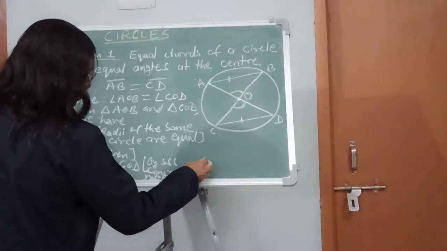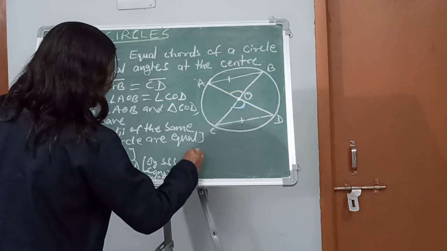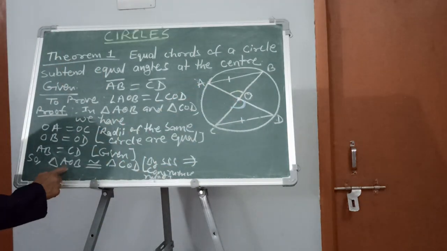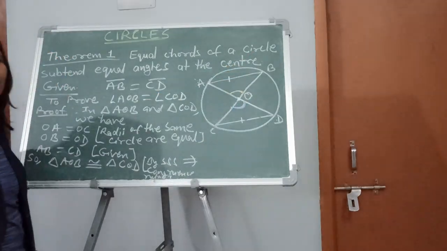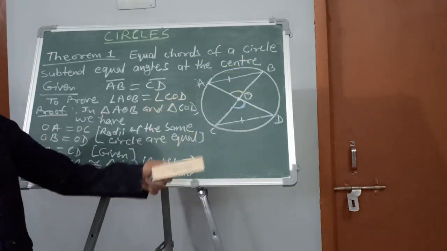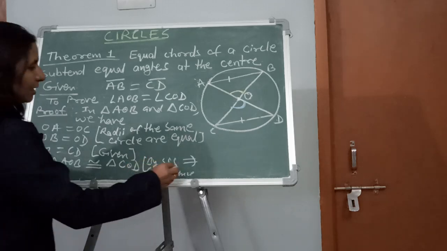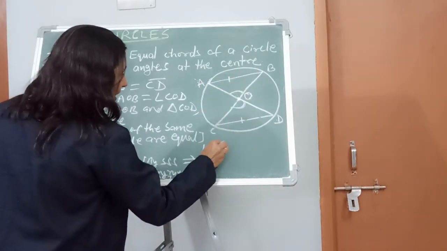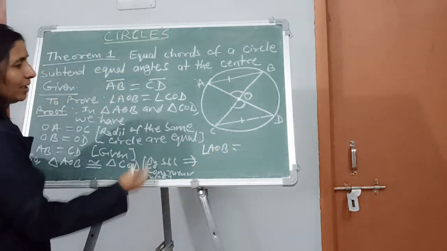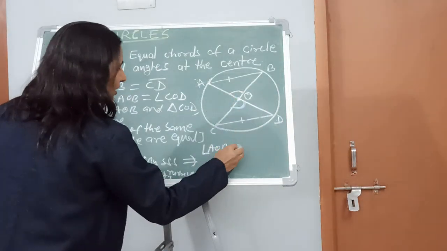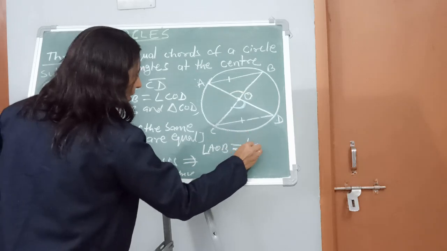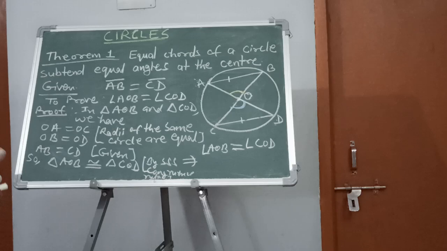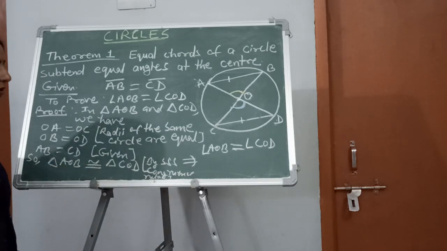If this is congruent, then from here we can conclude. Just now we have proved that triangle AOB is congruent to triangle COD. So from there we can say that angle AOB is equal to angle COD by CPCT, corresponding parts of congruent triangles.